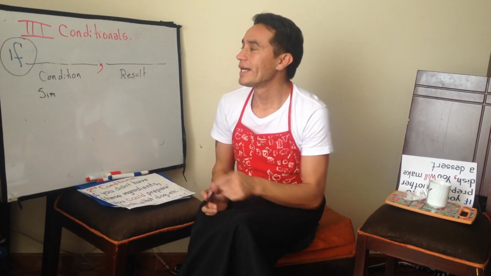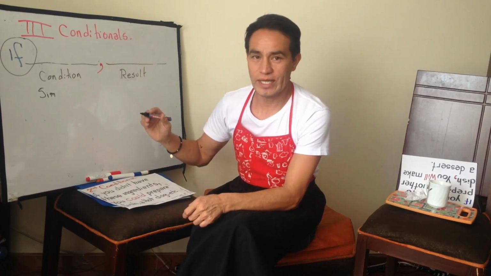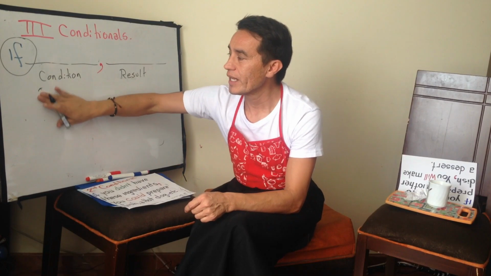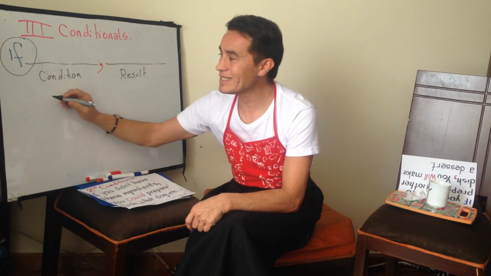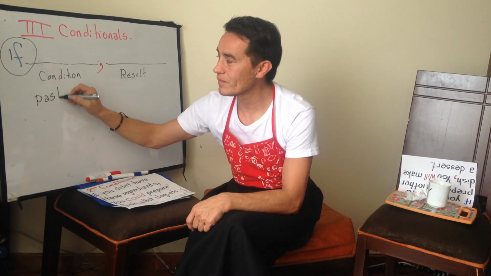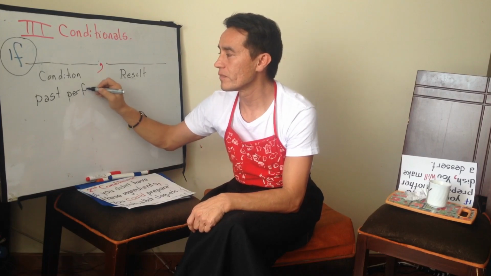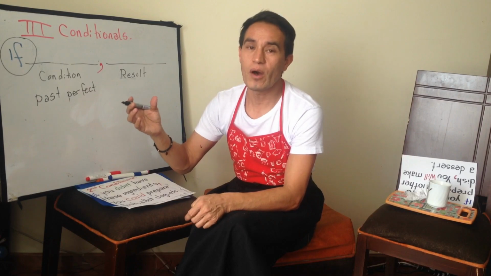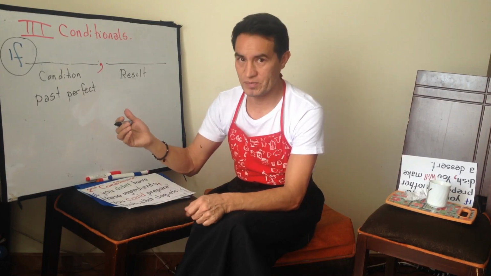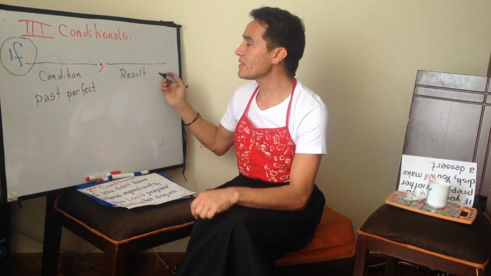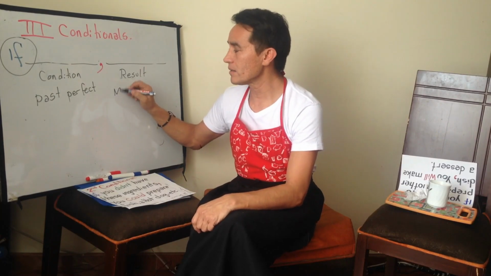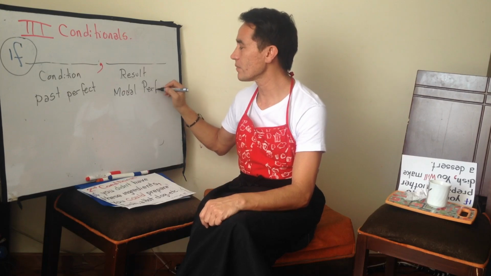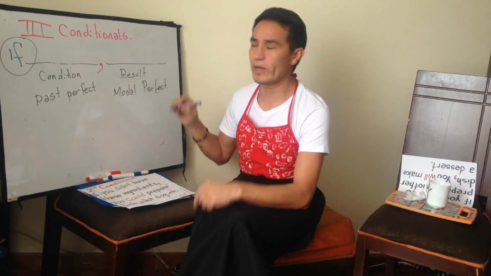Third conditional. The third conditional, of course, has two parts, condition and result. The condition is past perfect. You remember? Subject, have, or had, and the verb in past participle. And the result is modal perfect. Have a check, one example.